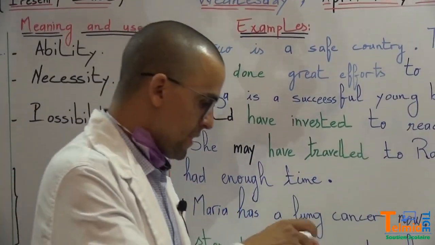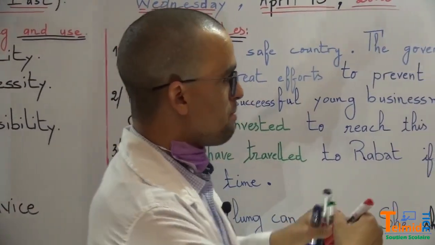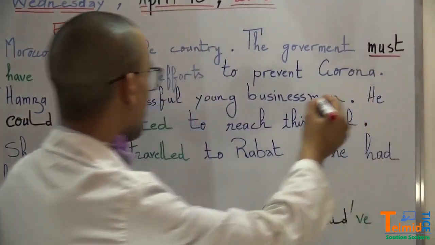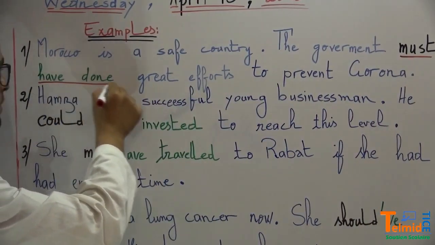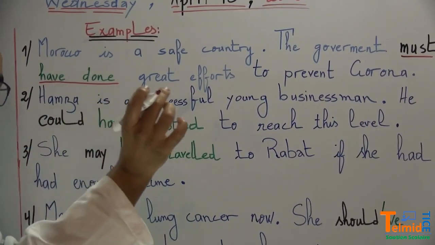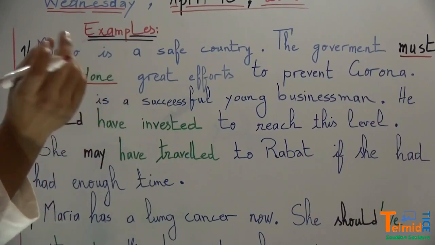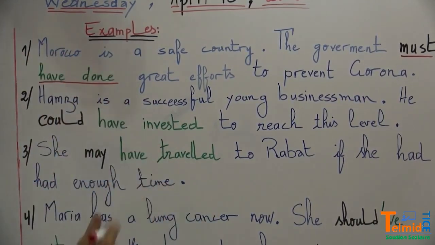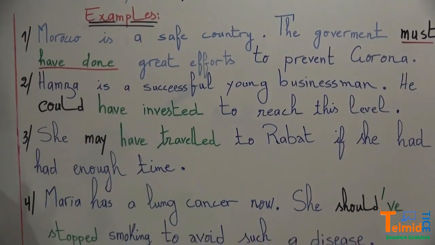For example, let's take again the first example. Must have done. So we have a modal, and we have done. Okay, the modal, again, this is the form.